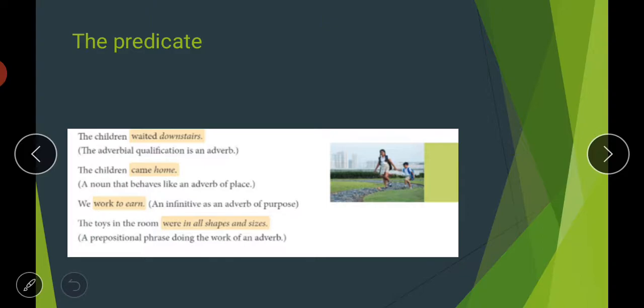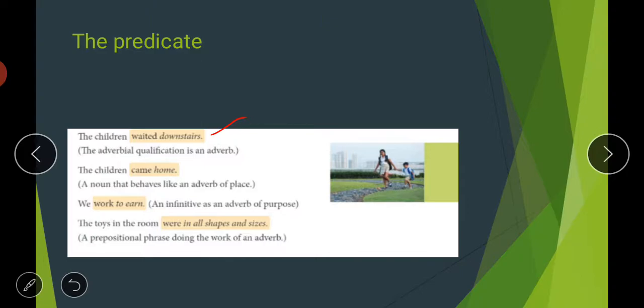So again, if we talk about predicate, the children waited downstairs. There is no doubt that we know that the children is the subject here. It means the rest of the sentence is your predicate. So what kind of predicate is it? Waited downstairs. So the adverbial qualification is an adverb here. Downstairs is an adverb, and waited downstairs is your complete predicate.